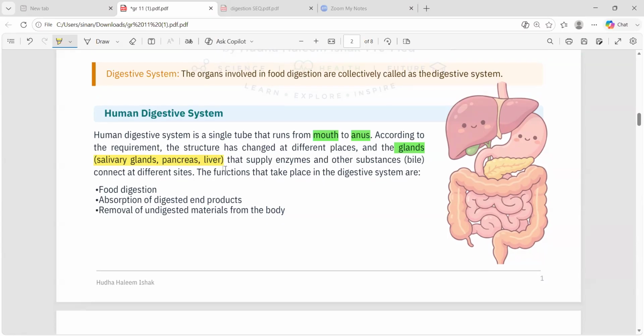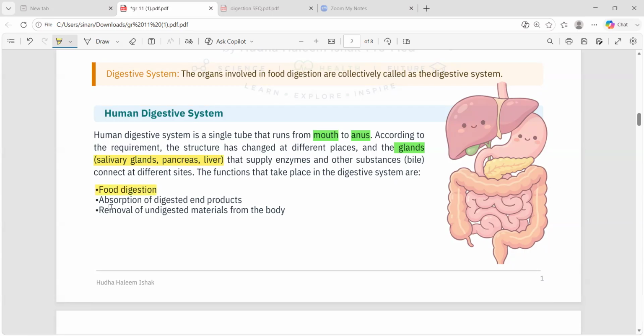And there are some functions which are taking place in the digestive system. So we have studied what is digestion, and the things that can be digested and the things that cannot be digested. And now we are moving to the functions of the digestive system. From the term itself, we can understand the main function of the digestive system is what? Food digestion. It is just digesting the food, right? So this is the first main function, food digestion.